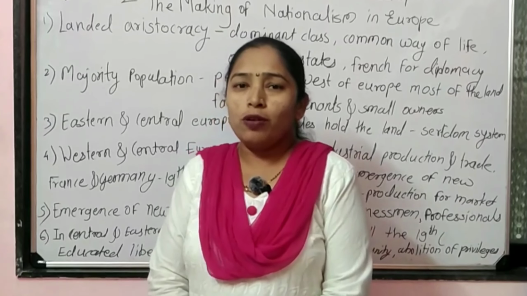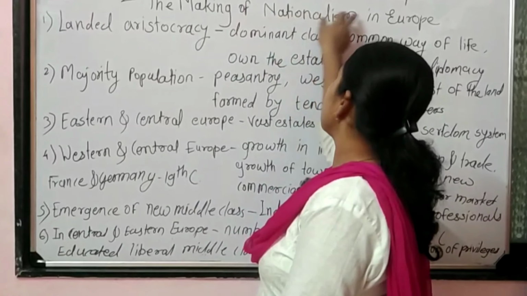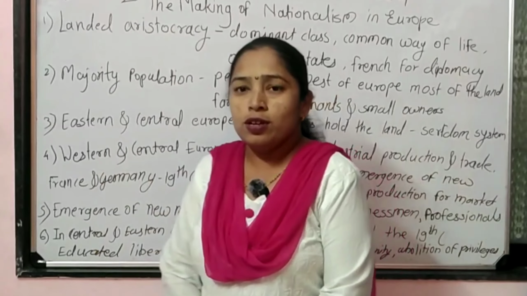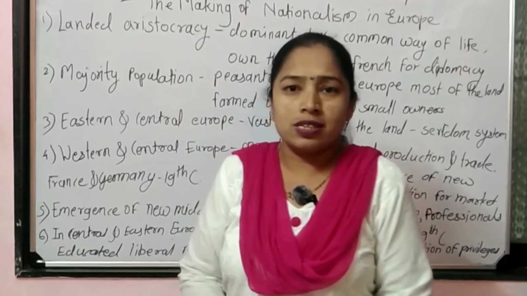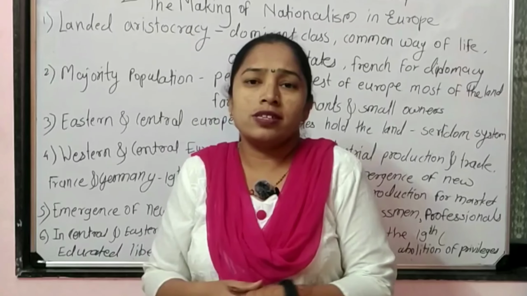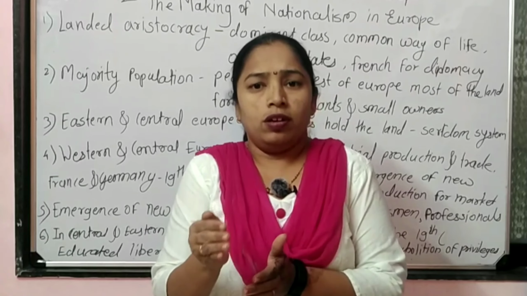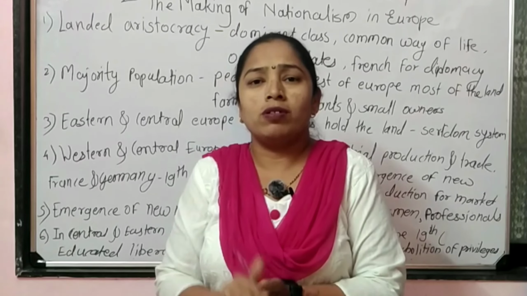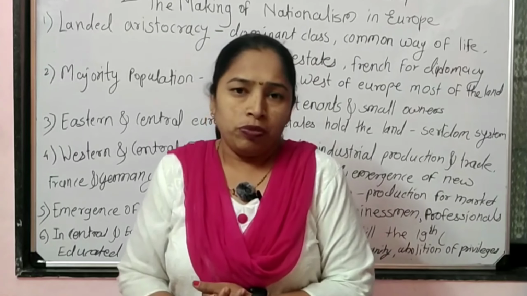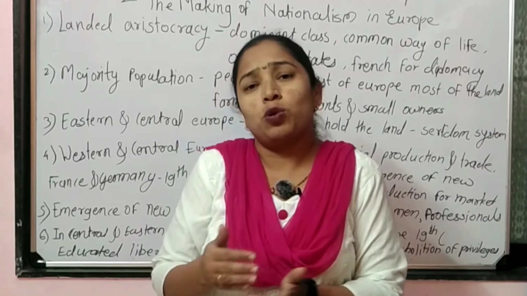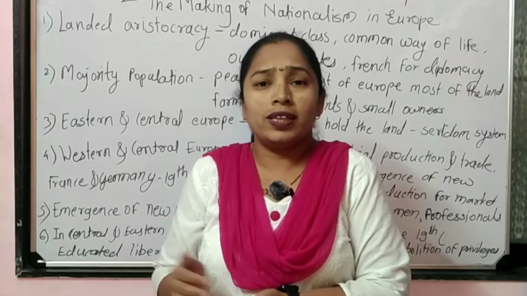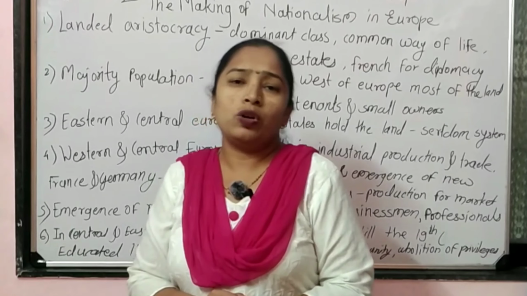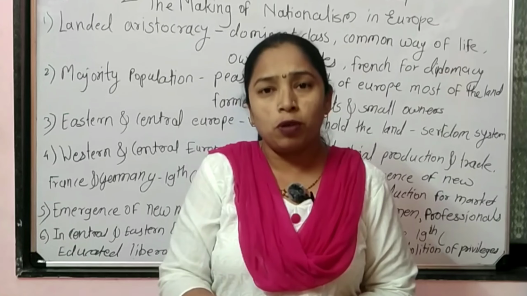In this topic, we are going to discuss the making of nationalism in Europe from the main chapter, The Rise of Nationalism in Europe, class 10, Social Science. Last time, we discussed how the idea of nationalism developed in the European continent and what type of diversity was there. We talked about Central Europe, Eastern Europe, Western Europe, and Northern Europe, which were the countries, what cultural and ethnic groups were there, and what diversity existed among these people. In this point also, we are going to talk about the diversity among the population.